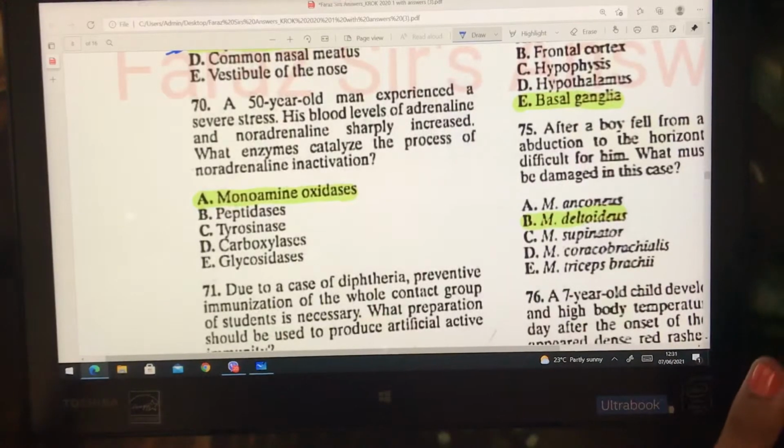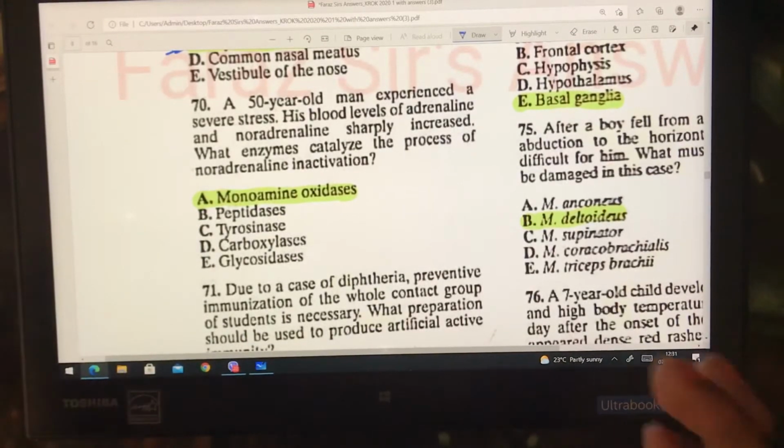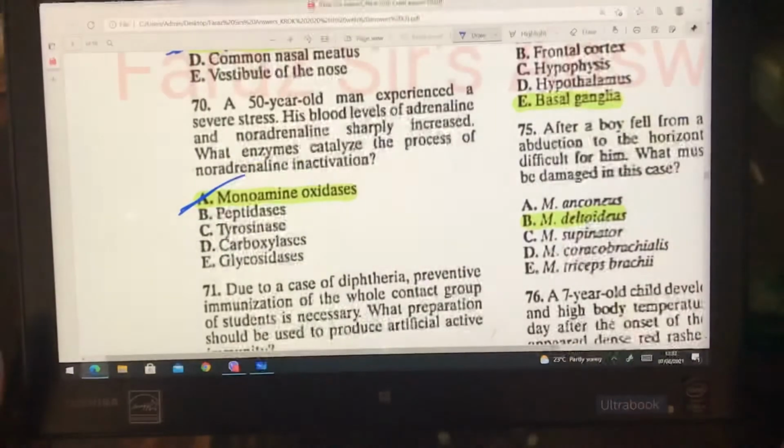A 70-year-old man experienced a severe stress. High blood levels of adrenaline and noradrenaline sharply increased. What enzyme catalyzes the process of noradrenaline inactivation? So guys, the activity of these neurotransmitters is efficiently terminated through inactivation by enzymes known as COMT, catechol O-methyltransferase, or MAO, monoamine oxidase, by reuptake into the nerve endings or by diffusion from the binding site. So in the options we have MAO, monoamine oxidase.